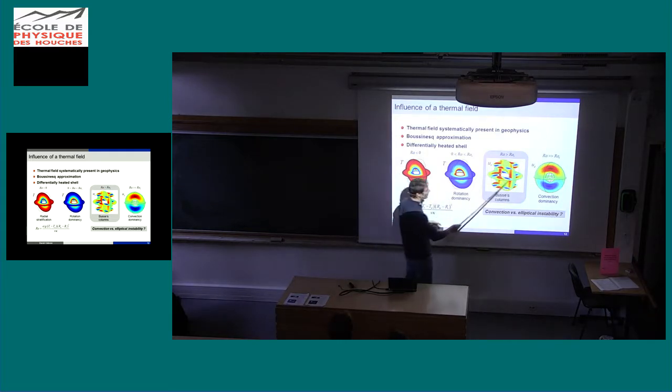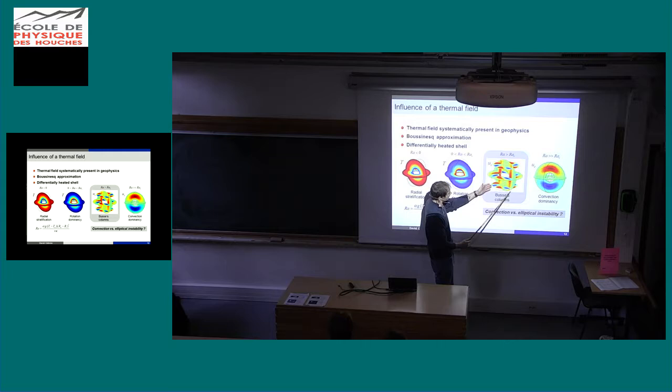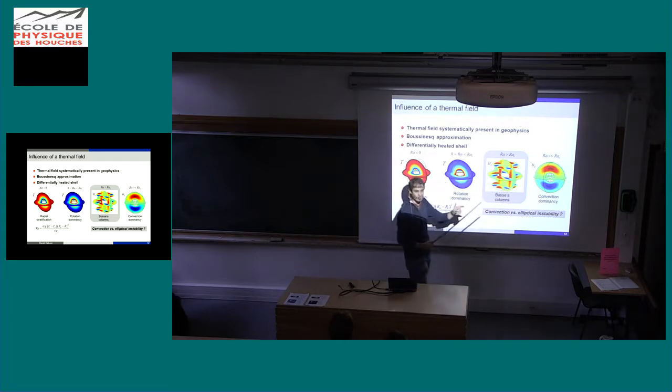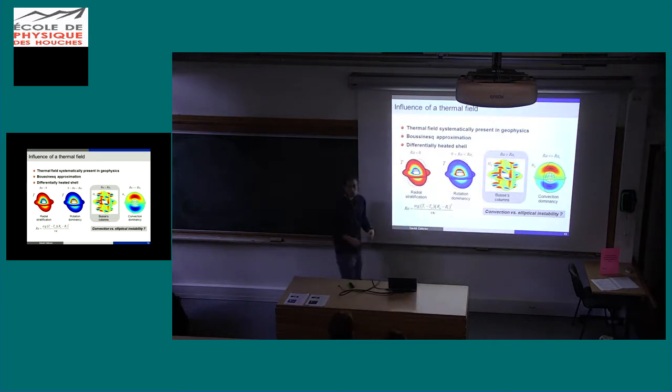Then convection sets in, and you get columns because of the Taylor-Proudman theorem. These are the Busse columns; there are different names for that, but this is the convection. We do not heat too much. The last regime is the one you have in the Sun: if you heat a lot, then the Coriolis force does not make columns because the temperature contrast is too large. And the Earth is expected to be in this regime.